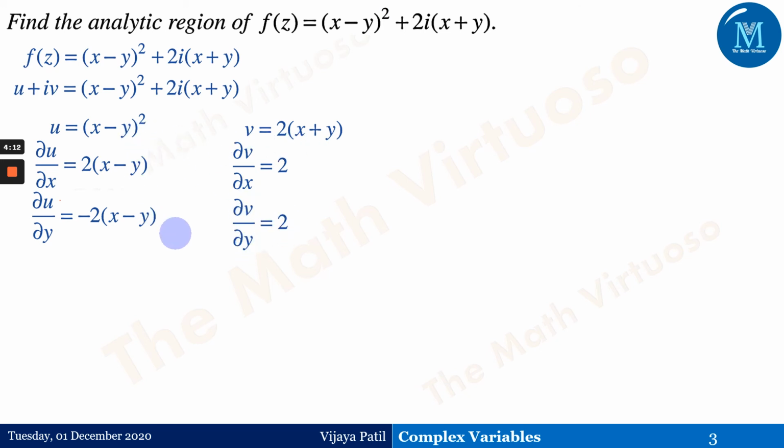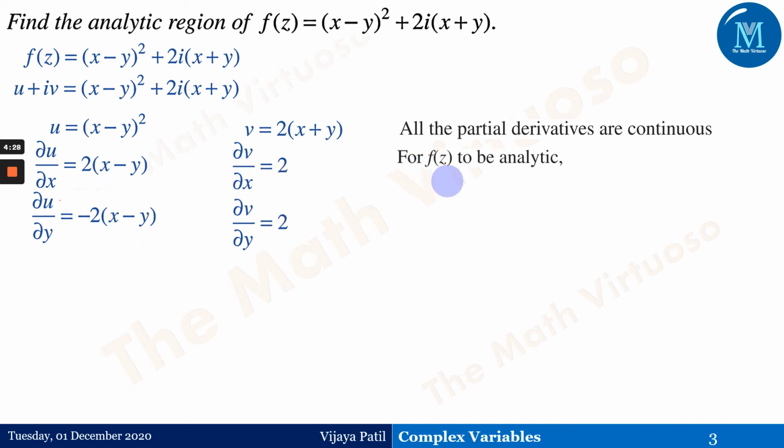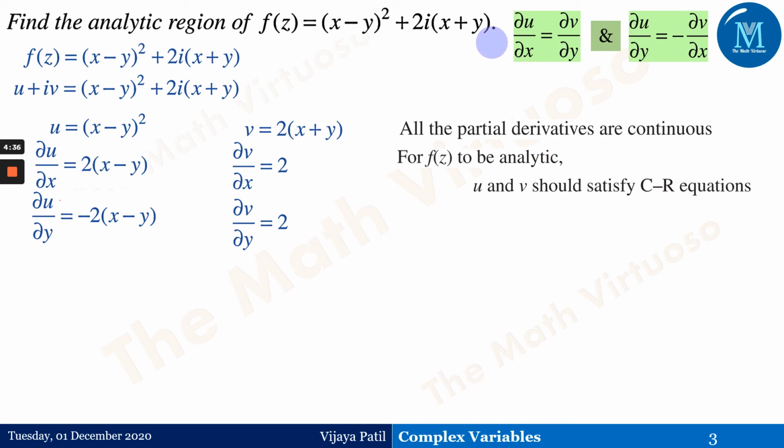Because u and v are very simple functions of x and y, I don't want to spend the time over here, just to understand the approach. All partial derivatives are continuous. If they are continuous, then for f of z to be analytic, u and v should satisfy the CR equations, right? And what are the CR equations? These are the CR equations.